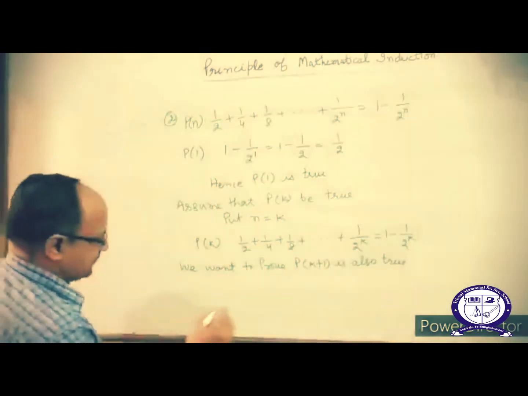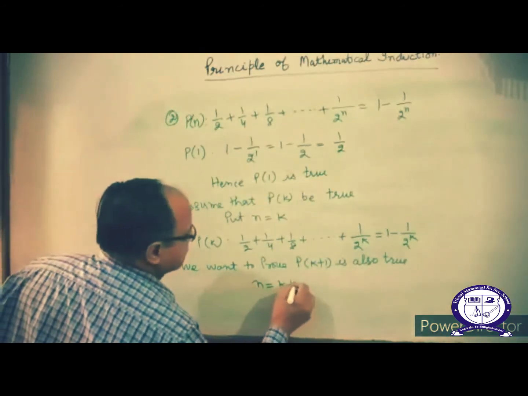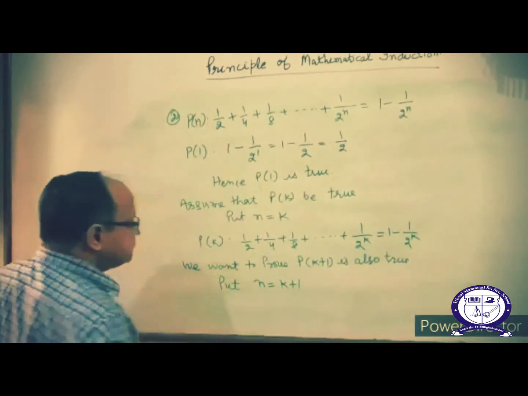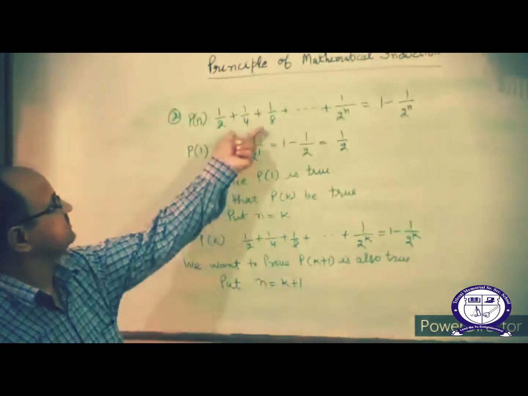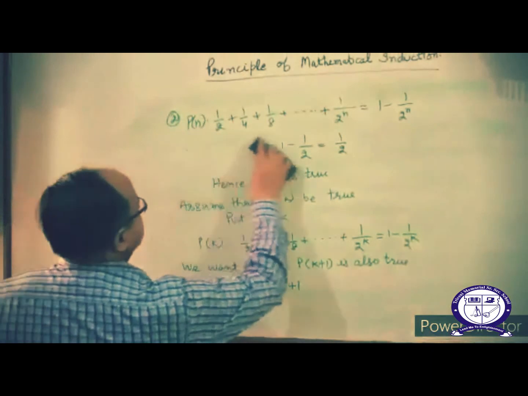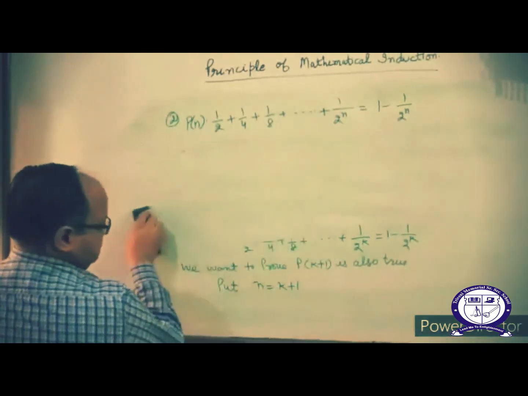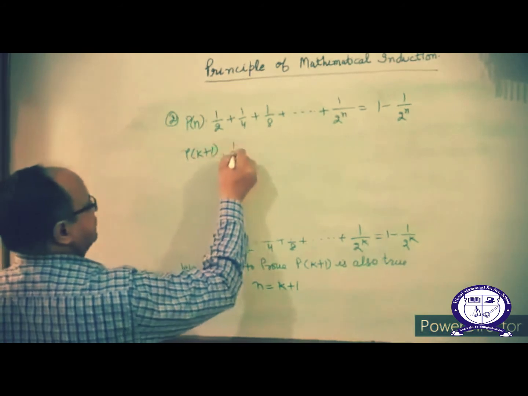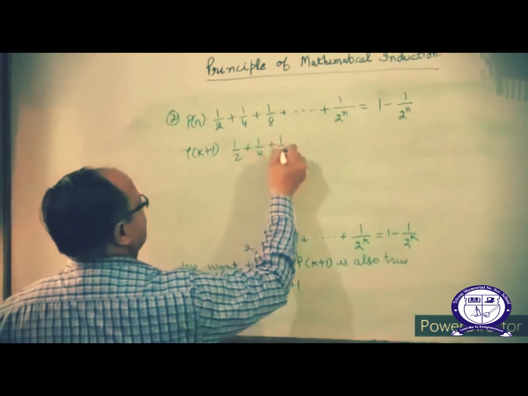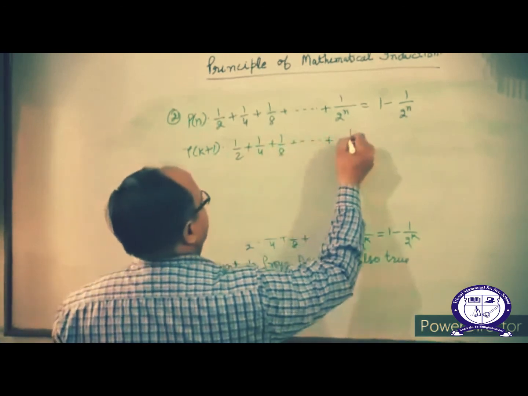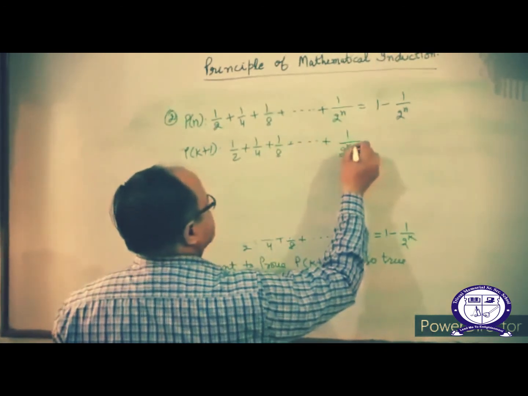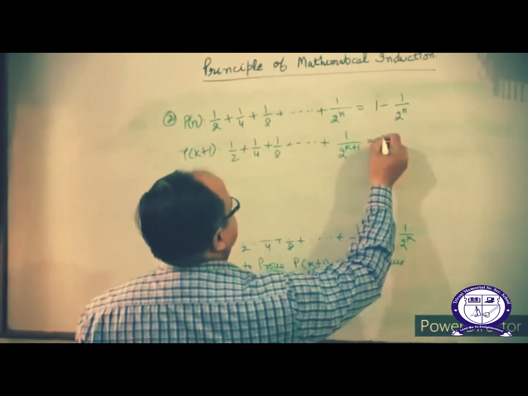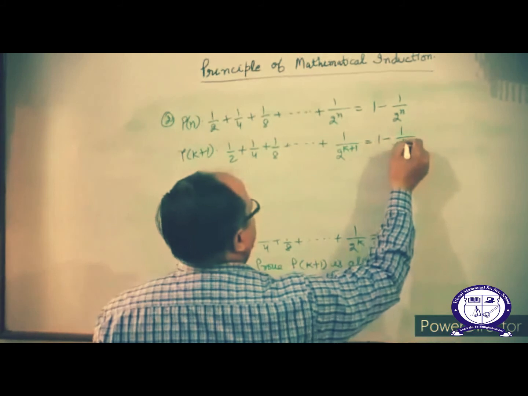In this step, put n is equal to k plus 1 in the given statement. P of k plus 1 is equal to 1 by 2 plus 1 by 4 plus 1 by 8 up to 1 by 2 to the power k plus 1 is equal to 1 minus 1 by 2 to the power k plus 1.